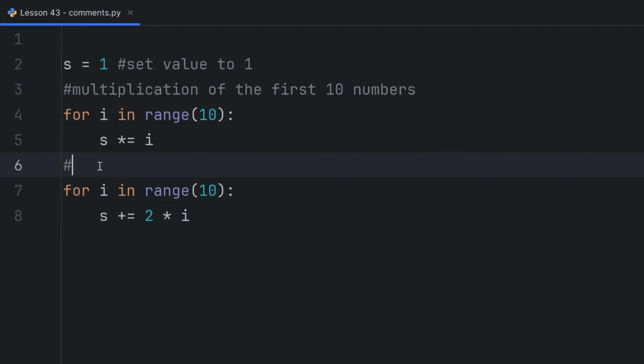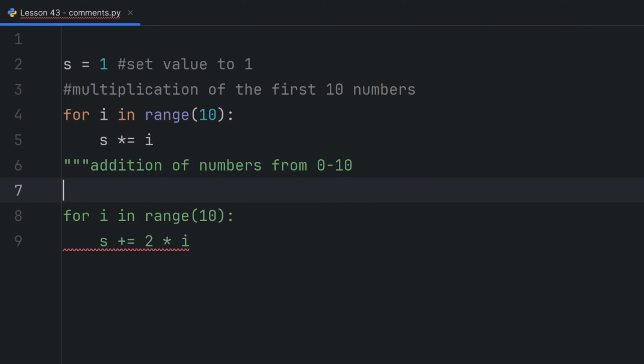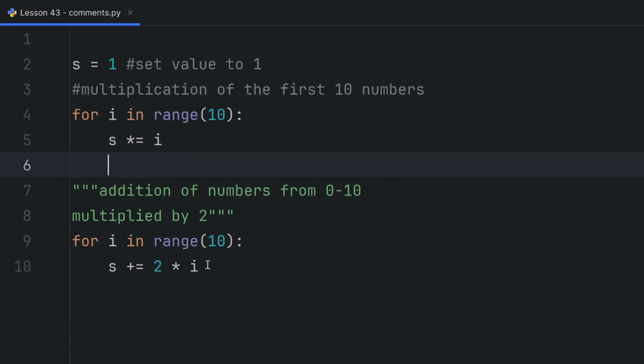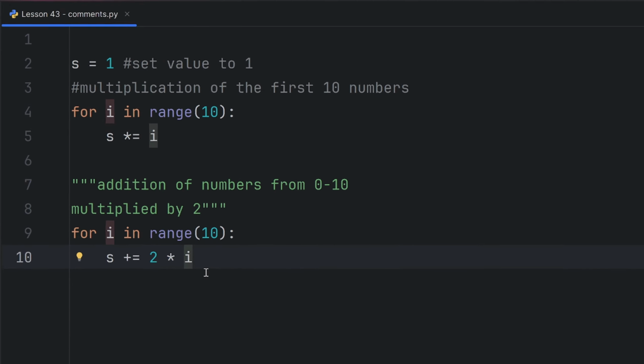So here I can write addition of numbers from 0 to 10 and write multiplied by. It's better if I write this in my docstring. Multiplied by 2. This is a good practice for your commenting.